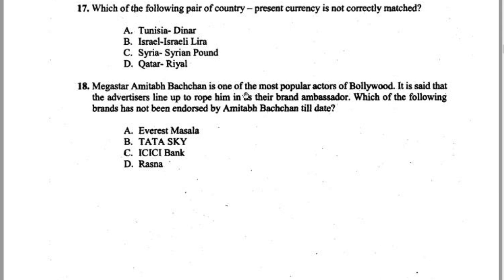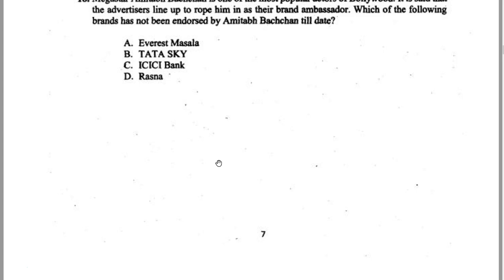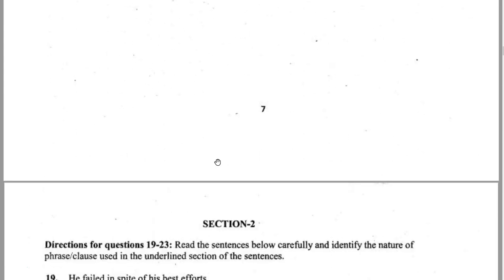Megastar Amitabh Bachchan is one of the most popular actors of Bollywood. Which of the following brands has not been endorsed by Amitabh Bachchan till date? Okay, that's Everest, it's done. Tata Sky, it's done. ICICI Bank, Rasna. I think the answer will be Rasna, because he did endorse ICICI Bank once. So I think we should be going with Rasna. Okay, that's it. I think we're done.